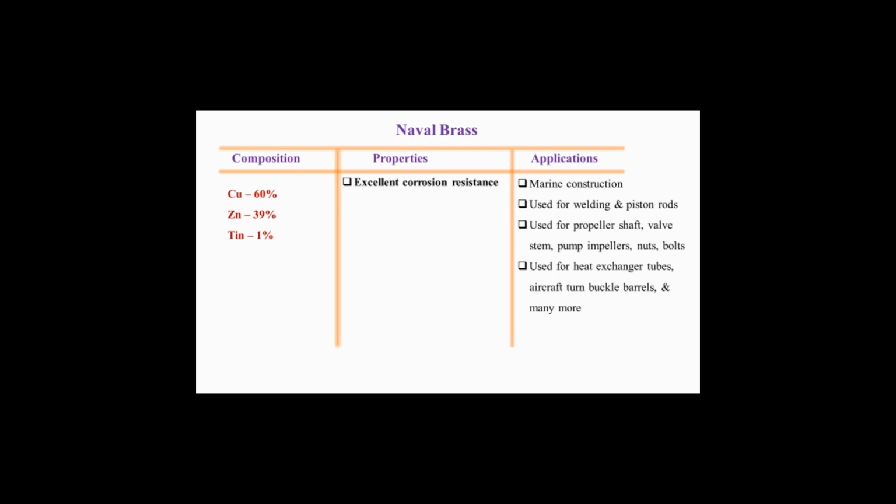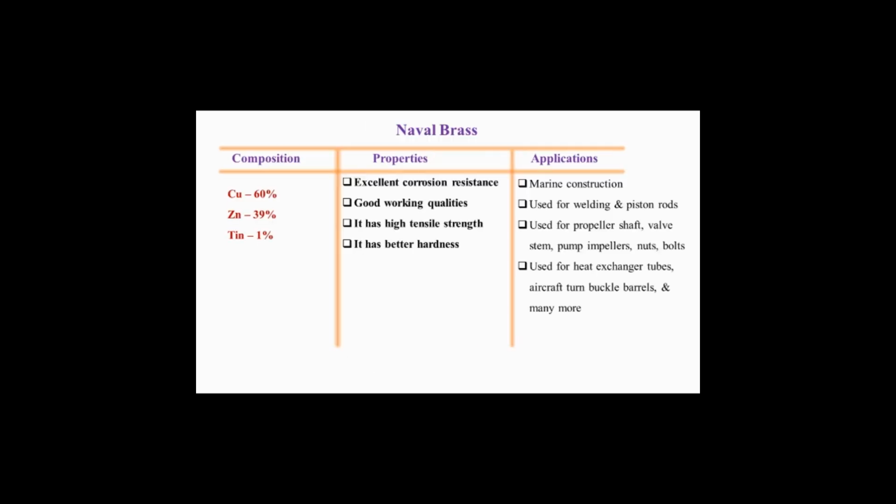It has various properties like excellent corrosion resistance, that is why it is used in marine application. Then good working qualities, it has high tensile strength, it has better hardness. So all these properties of naval brass that we have seen.